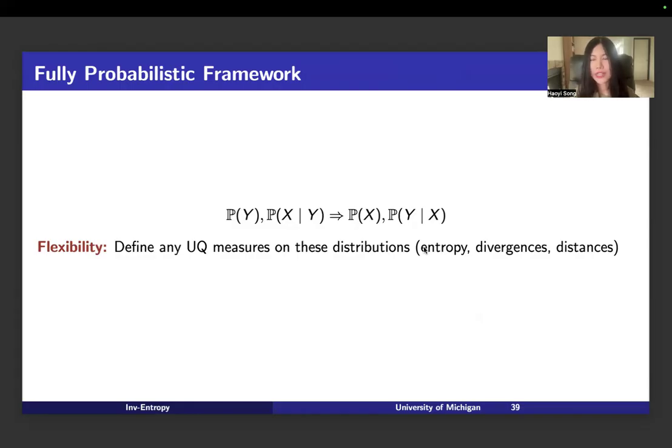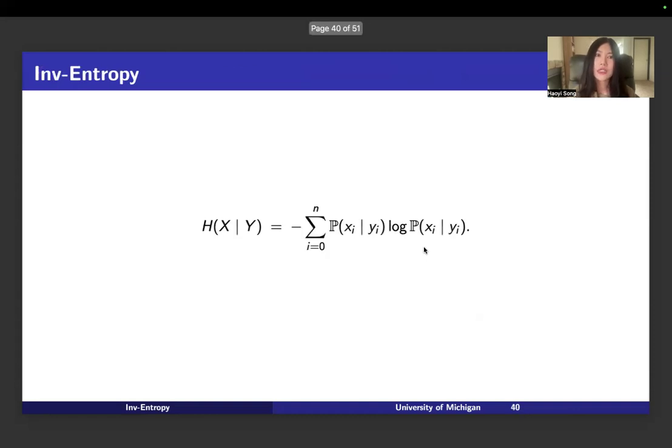For example, you can define the entropy-based uncertainty measure, you can define the divergence, you can define the distance based on these distributions. And the uncertainty measure we choose is the inverse entropy. We all know the entropy can help to capture the uncertainty, but why inverse?